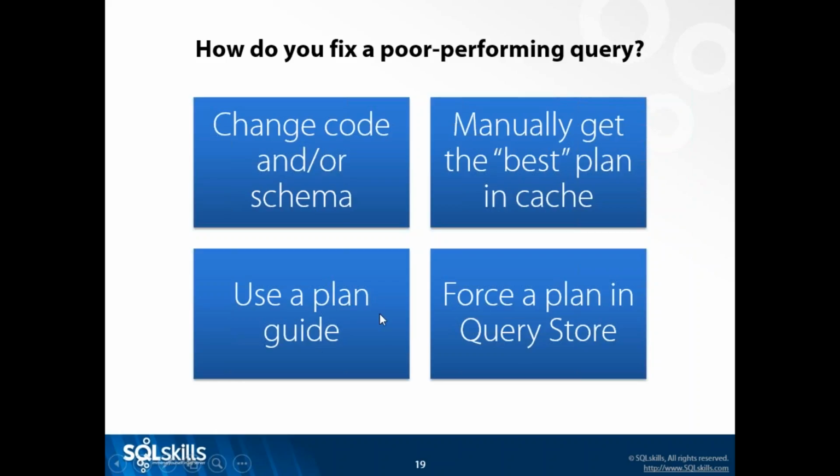Now, one thing to understand is that with both plan guides and with Query Store, the forcing is not absolute. SQL Server doesn't want your query to fail. It really doesn't want that at all. And so you should really think of this forcing or these plan guides as, here's what I want you to do, SQL Server. But if it doesn't work out, do what you think is best. Okay? Different than using something like an index hint, which may work, but if there's changes to that index or that index isn't there, then you can possibly have code failure. So SQL Server wants your code to succeed.